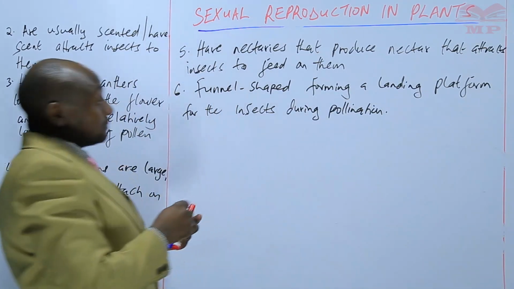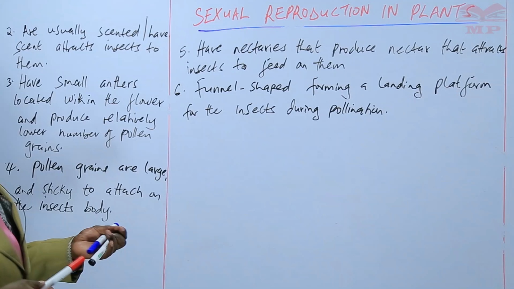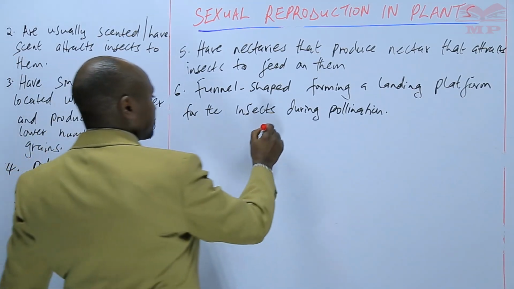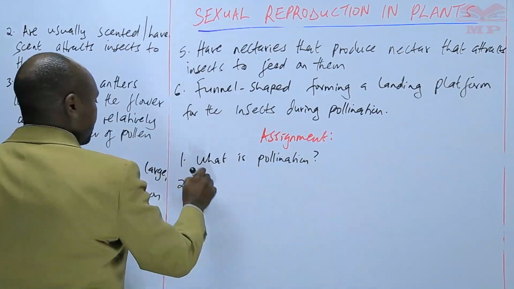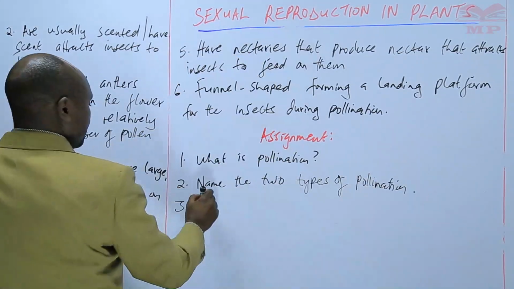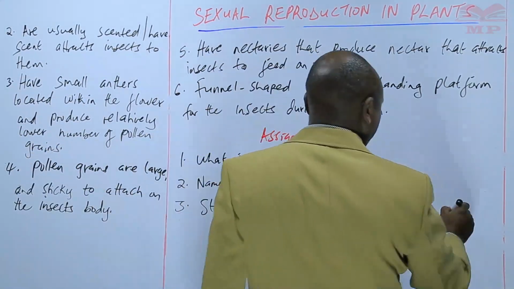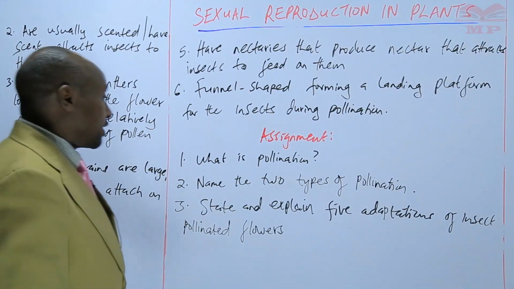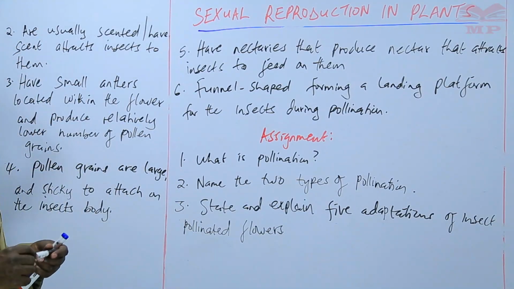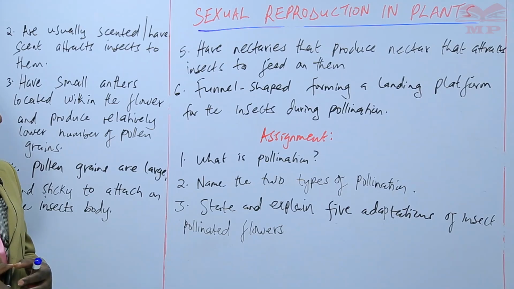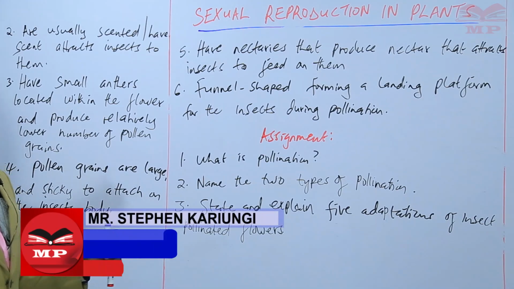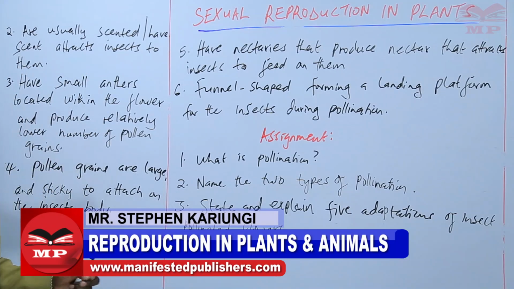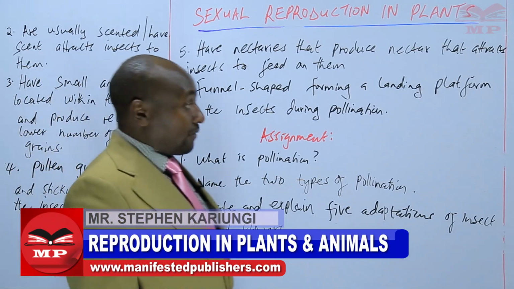So we'll stop there for now, and then we look at an assignment on the same. So the first question, what is pollination? Second question, name the 2 types of pollination. And number 3, state and explain 5 adaptations of insect pollinated flowers.